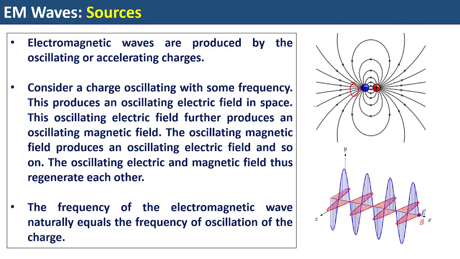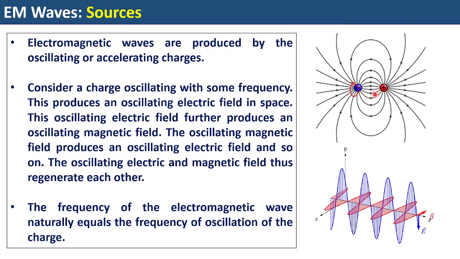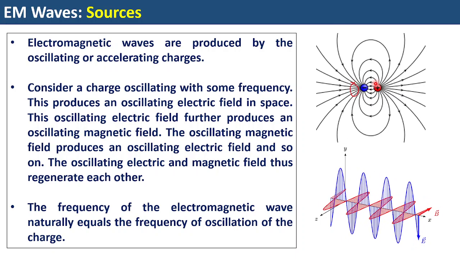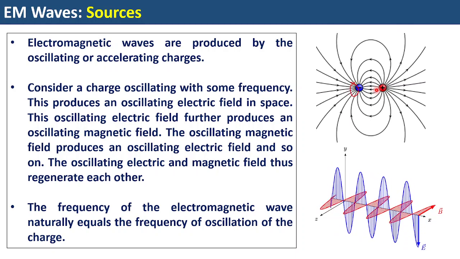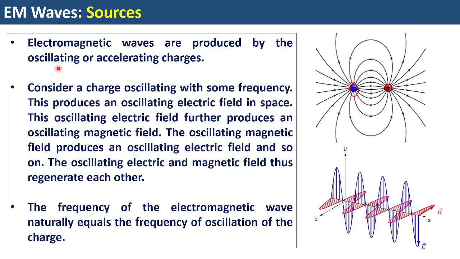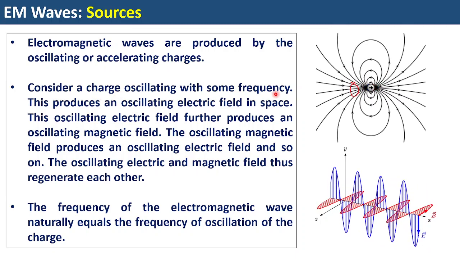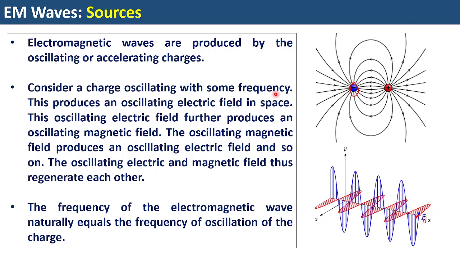So whenever the charged particles oscillate, we see the electric field magnitude also vary. That is the origin of the oscillating electric field, because that electric field is varying with time. It is not necessary that we have two charges like a dipole combination. It can be a single charge which is oscillating. For simplicity, let us consider a single charge oscillating with some frequency. Frequency means it is making a to and fro motion, and per second, how many times it makes that to and fro motion is its frequency.